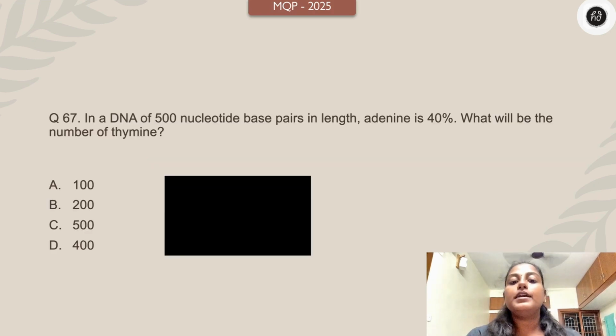In a DNA of 500 nucleotide base pairs in length, adenine is 40%. What will be the number of thymine? 100, 200, 500, 400. Your time starts 3, 2, 1 right now.